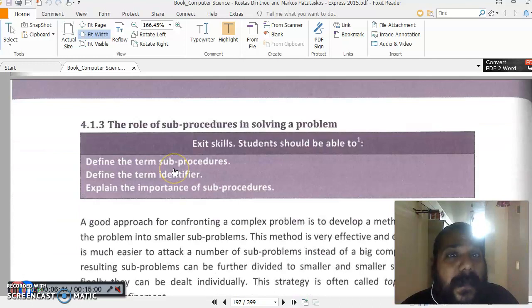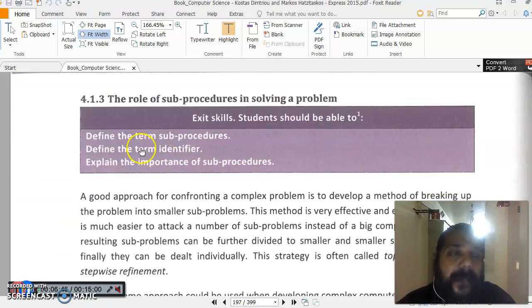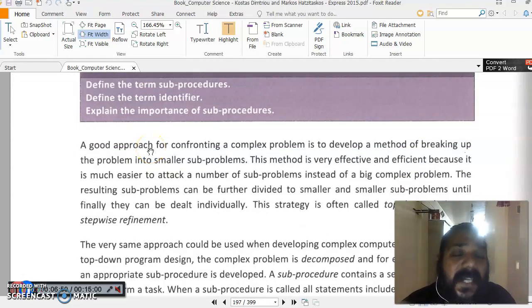What is the role of sub-procedure in solving a problem? Let's say you have a big complex program, and that program is really very tough. So what we usually do is break that problem into small sub-problems. If it is possible, then we can break it into further sub-problems, and then we distribute them and ask everyone to solve their sub-problem.